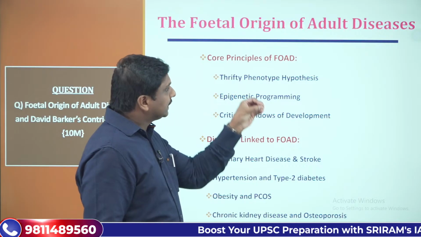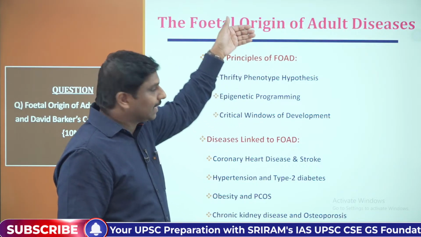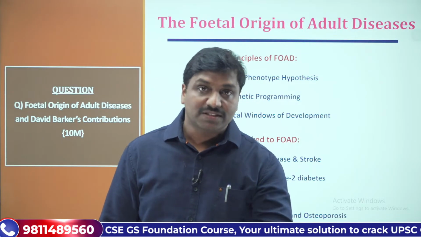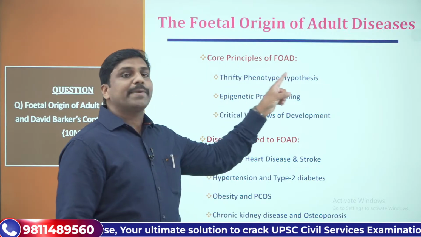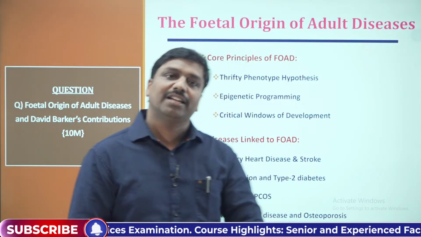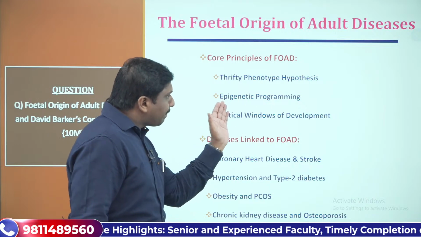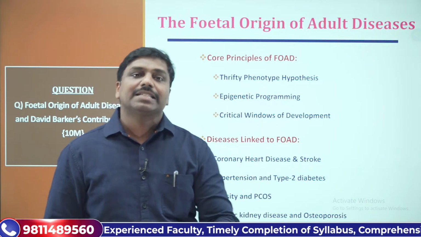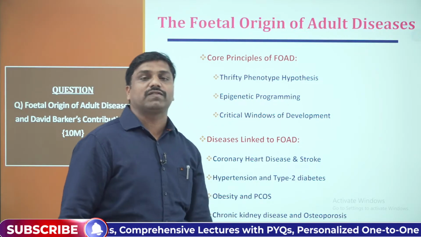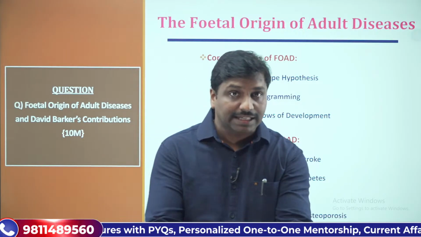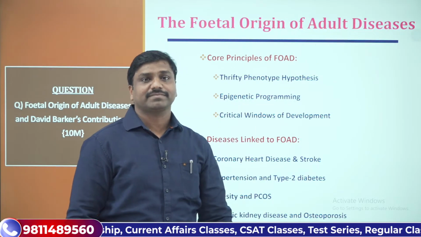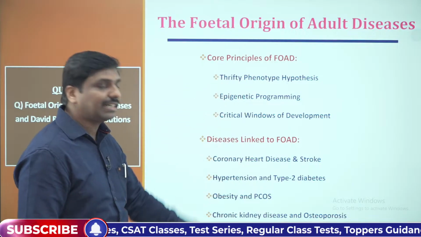Are you getting that? This hypothesis is chiefly made up of three core principles. What are those principles? The first principle is the thrifty phenotype hypothesis, or thrifty phenotype pathway. What is this thrifty phenotype pathway? Let's try to understand it in the next slide. Epigenetic programming is the second principle in this concept. Then critical windows of development and programming. This is another important component of the fetal origins of adult disease hypothesis. Let's understand one by one in a systematic fashion.